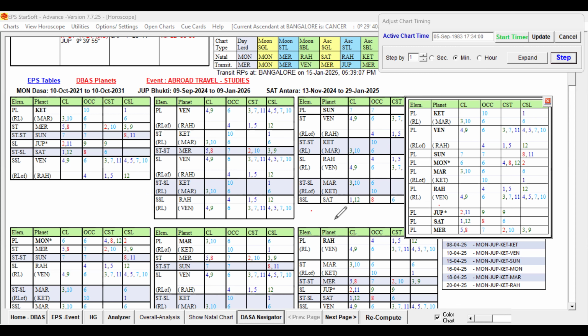In the Bhukti of Saturn, the strongest favorable key planet is Rahu. So Venus is talking about studies, and the second planet Rahu is supportive for travel in studies and abroad. Ketu is also supportive. It is not bad. It is supportive, and the second planet is fine. And the star lord of the star lord, Mercury, has come. Again, the sublord is the same, and the star lord of the sublord is supportive. And you can look, the sub-sublord is Rahu. Rahu in the Dasa Lord is the strongest key planet for travel abroad for studies. In Venus, representing Rahu, it is repeated.